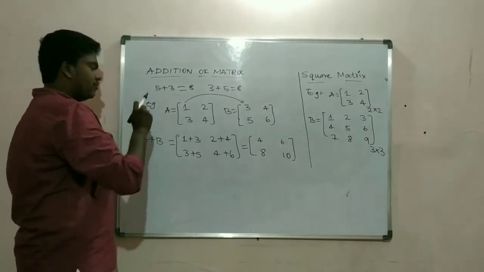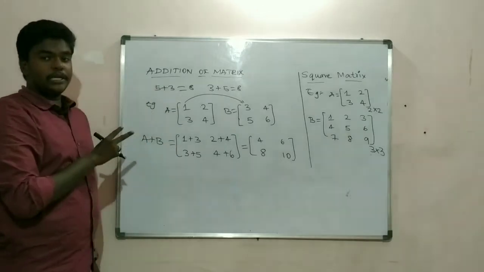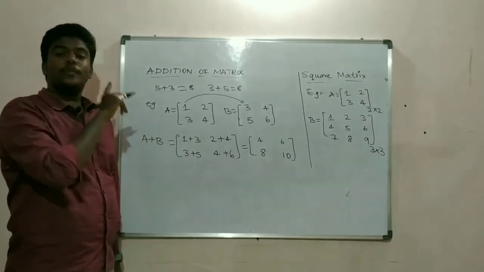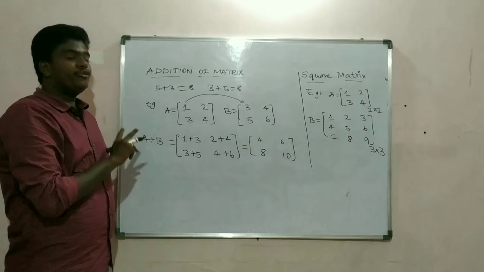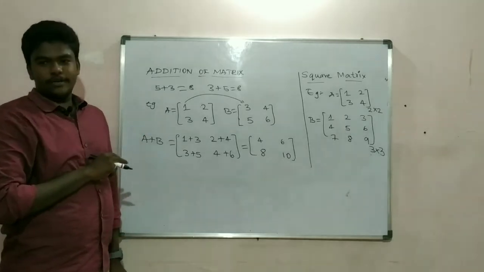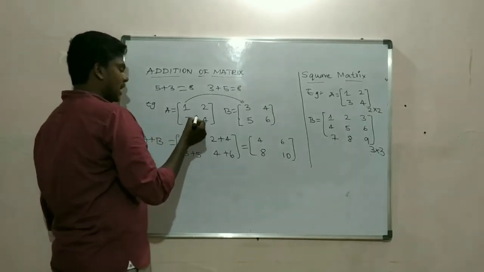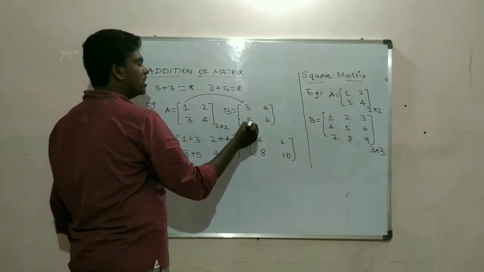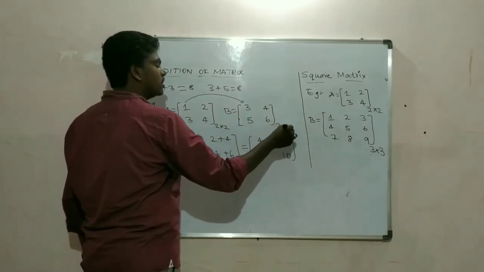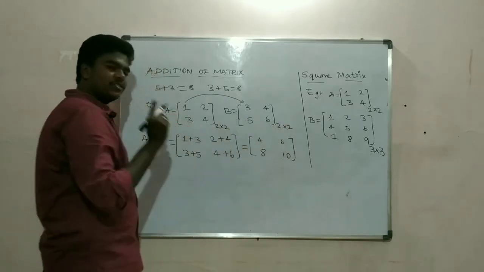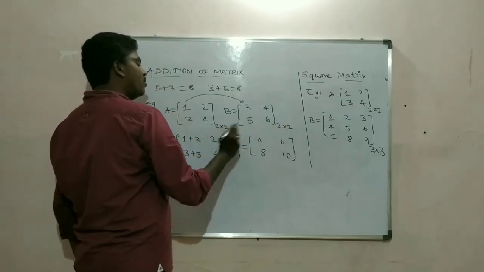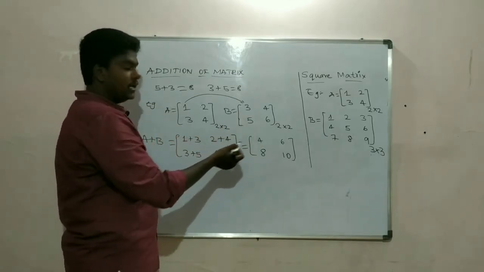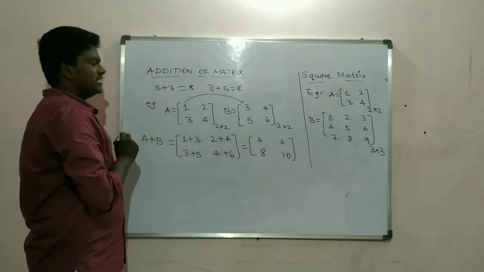If you want to add any two matrices, both the matrices should be square matrices of the same order. I'm adding these two matrices. The order of this matrix is 2 cross 2. The order of this matrix is 2 cross 2. These both are square matrices. That is the first condition. The next condition is both are of the same order. Only then can I add 2 cross 2 and this one 2 cross 2. So this is the condition.